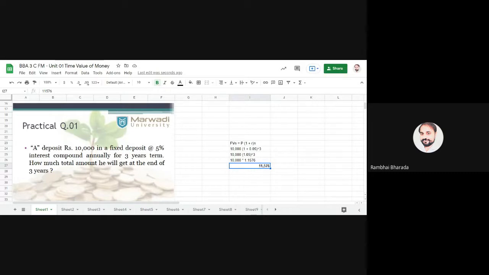First method, future value of single amount, when we invest only one amount for a particular period. Are we clear? Single amount means one amount for a particular period. And the question you will get is which amount he will get after 3 years.